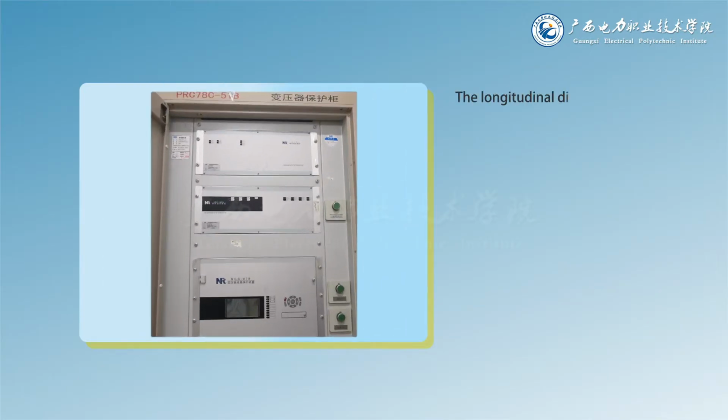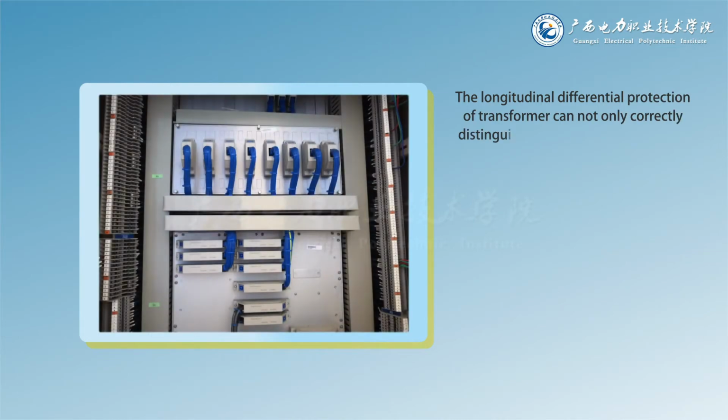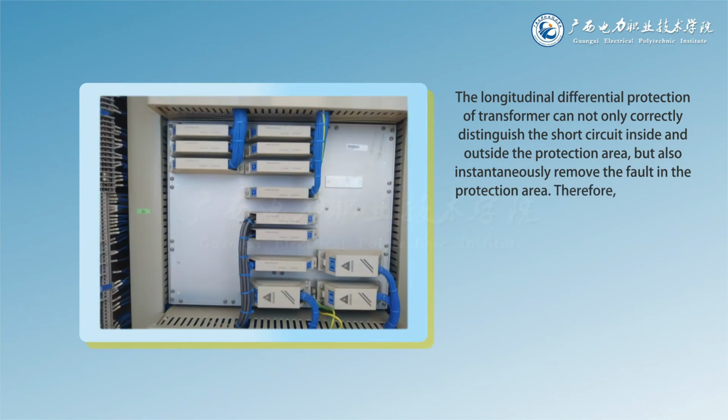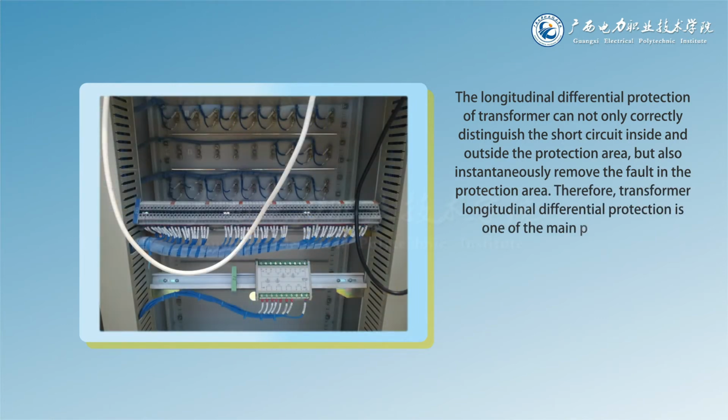The longitudinal differential protection of transformer can not only correctly distinguish the short circuit inside and outside the protection area, but also instantaneously remove the fault in the protection area. Therefore, transformer longitudinal differential protection is one of the main protections of transformer.